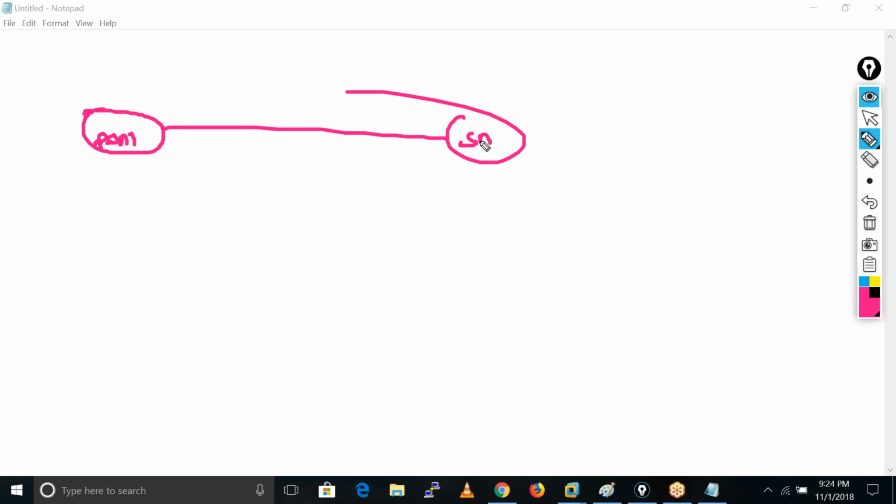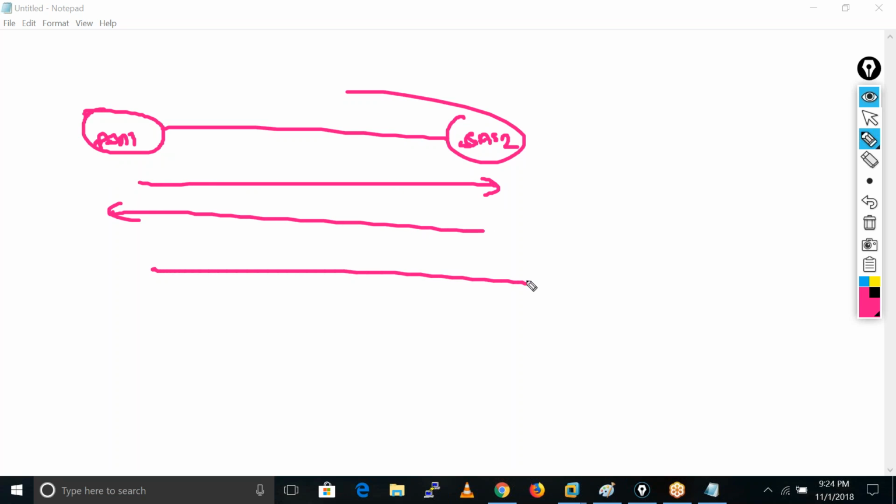ASA1 and ASA2. What happens in aggressive mode? There are only 3 packets: first, second, and third. In the first packet, they put CI and the hash in the pre-shared key. Same thing here, CI, CR, hash, and pre-shared key.